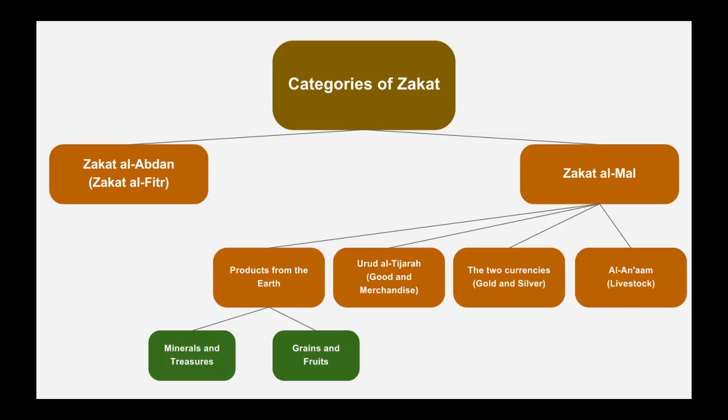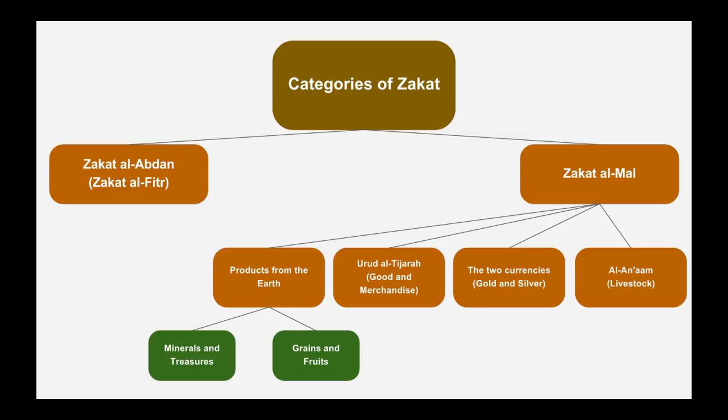This slide here shows us the wealth that is eligible for Zakat, because as we mentioned in the first lesson, when we defined Zakat Islamically, or the Zakat in the istilah, or the Shari'i meaning of Zakat, we said that Zakat is Haqq Wajib. It is a right of Allah subhanahu wa ta'ala that is obligatory. Obligatory on what? Fi mal khass, meaning in specific wealth, which means that not every wealth is subject to Zakat.